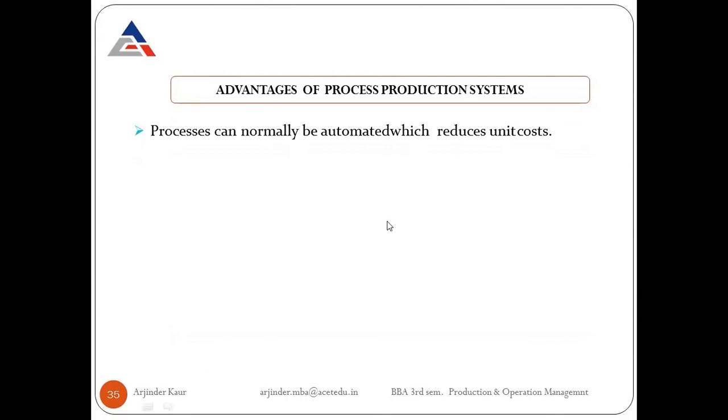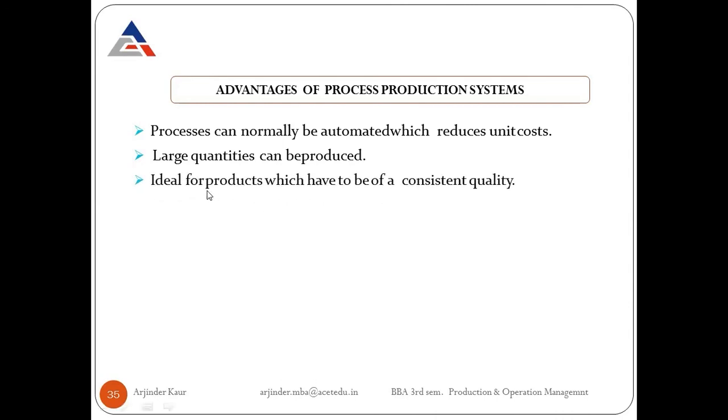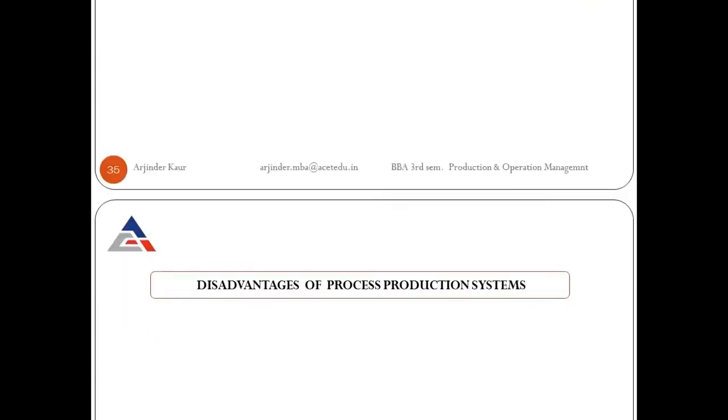Advantages: processes are normally automated, and this results in reduced unit cost. So we can produce large quantities because generally a single item is produced and that can be produced continuously. So a large quantity of the same item can be produced with the help of process production systems. This type of production system is ideal for products which have to be of a consistent quality. Wherein we need a consistent quality, there we can make use of the process production systems.